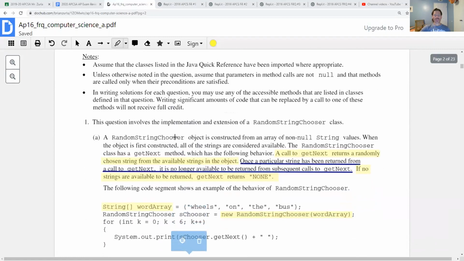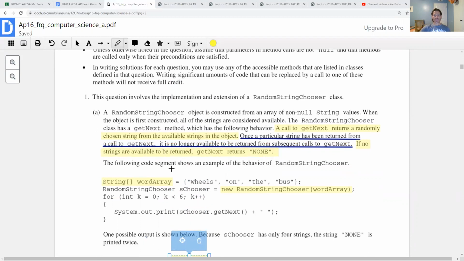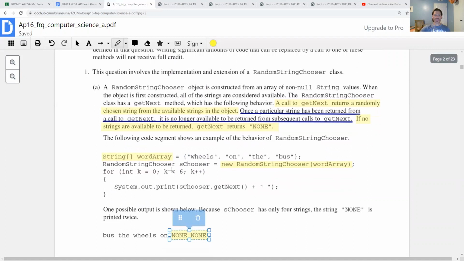This first question, even though it involves an array of strings, it's unlike anything we'll probably see in 2020 for a couple of reasons. One is you have to write an entire class, which we don't believe we're going to have to do. And then in part B, they're using the words extends from an inheritance situation and super, and we're not going to see those words in 2020 because they were in Unit 9, and so we're not covering that. But it's still a pretty good question to review because it does involve an array and an array list and some ideas of methods and control structures.